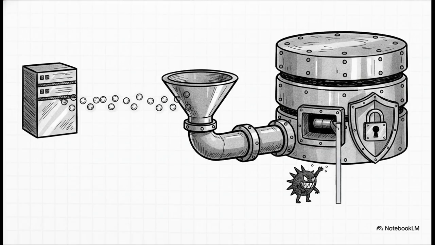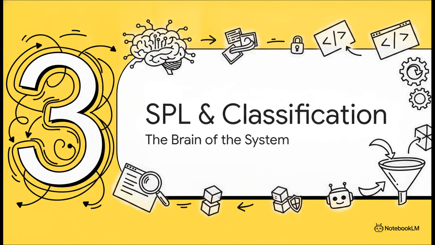And honestly, here's the genius part of this security model. This token is strictly write-only. Paired up with strict role-based access control, or RBAC, it means that even if the agent itself gets compromised, there is no way it can delete or tweak the past audit entries. Pretty smart, right? Moving right along to Section 3, SPL queries and classification.